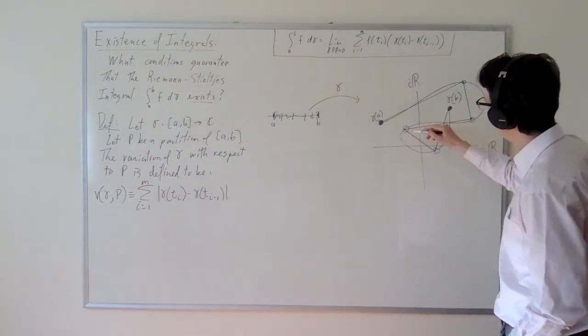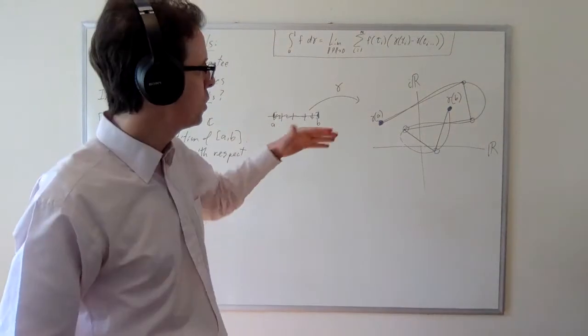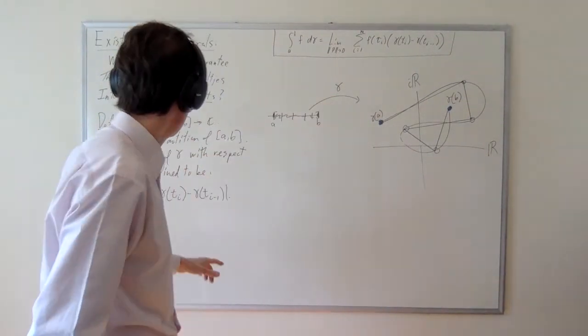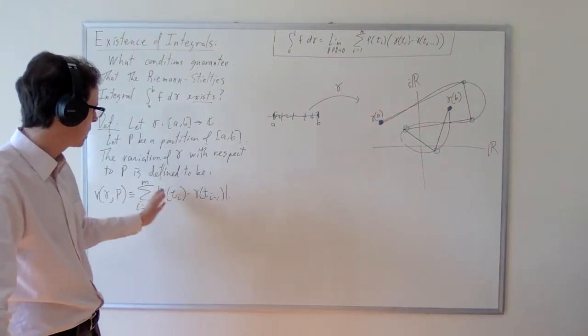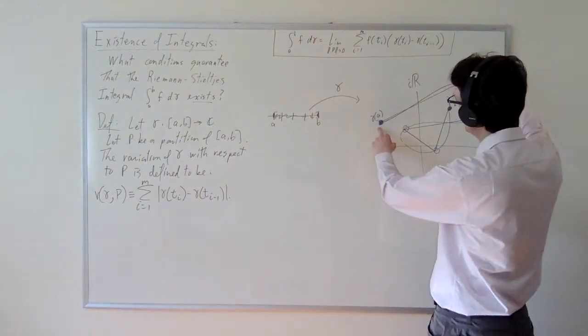So you come along this just following straight lines between them. Now, those straight line segments are all finite straight line segments, and so they all have lengths. And their lengths are given by this formula. The modulus of gamma of t_i minus gamma of t_i minus 1 will calculate the difference between these complex numbers.